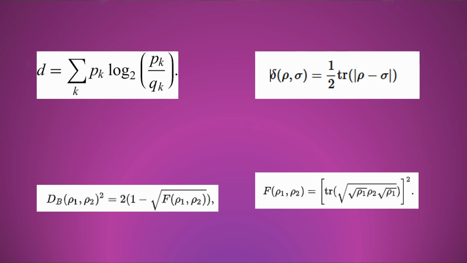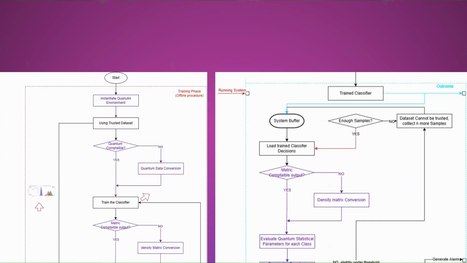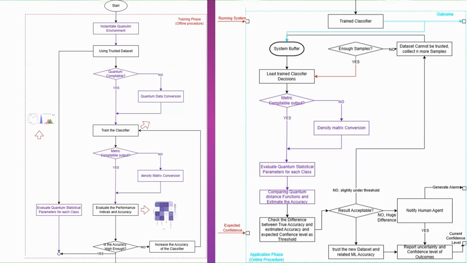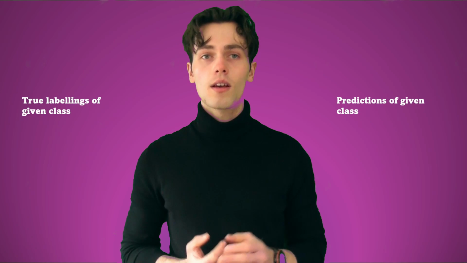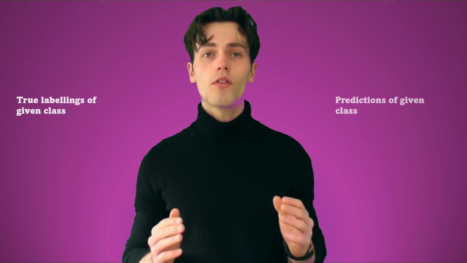In this project, a range of these metrics are explored and implemented as a provisional adaptation of the SafeML method to ensure compatibility with quantum machine learning solutions. To do this, we first explored exactly how SafeML uses its distance metrics to operate a safety monitoring method. It does this by computing the distance metrics between two sets derived from the data, predictions of a given class, and the true label. These instances are compared alongside model accuracy score in order to garner a level of confidence from the system that can indicate the need for human agent intervention.